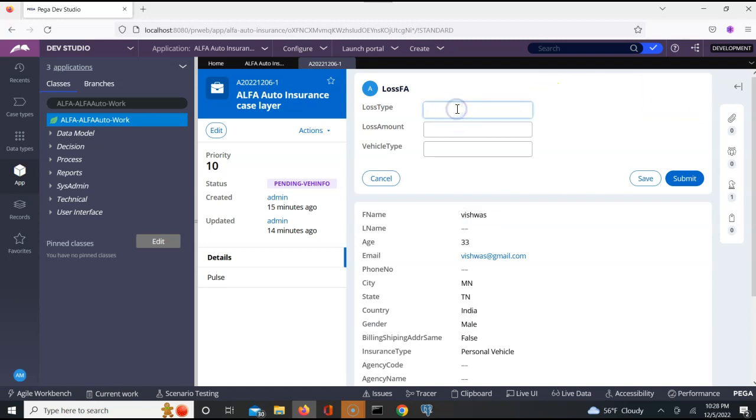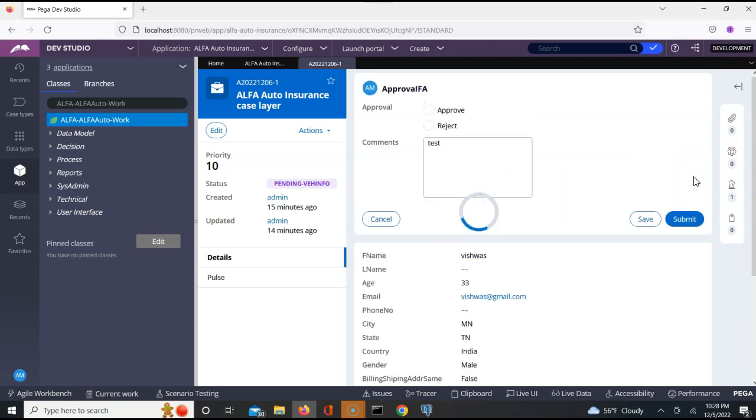He is able to provide the loss type. Let us say the loss is physical. Loss is, let us say, $1,000. Vehicle type is front wheel drive. Submit. See?